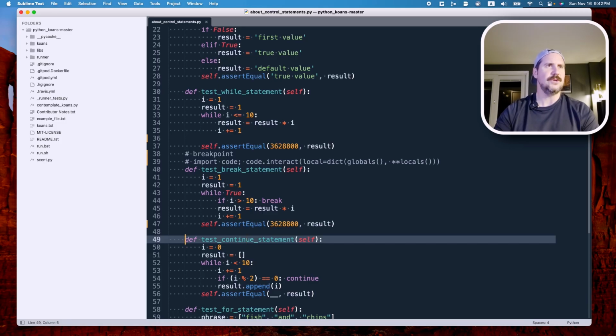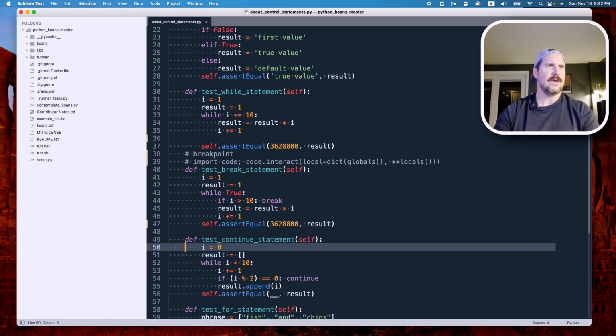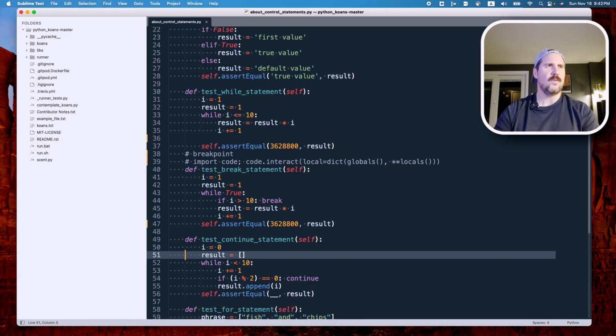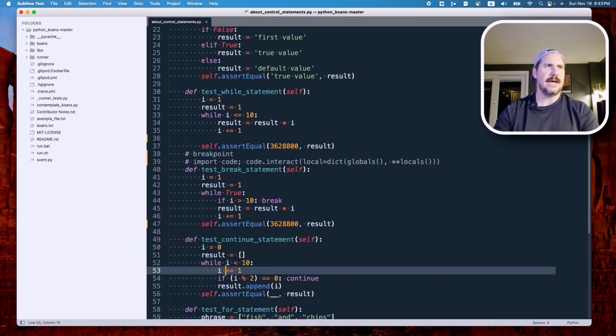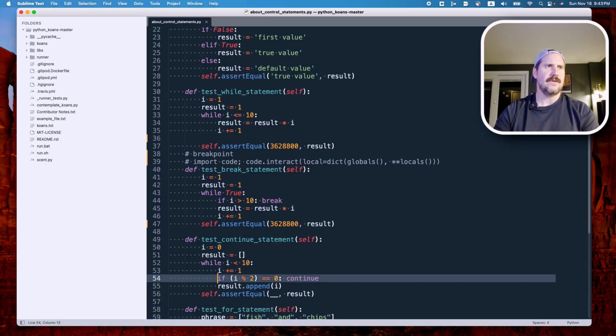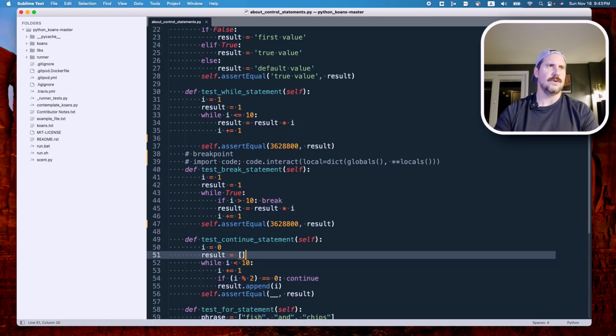Test the continue statement. Okay, so another tricky one. Let's see. We've got a variable on line 50, I, set to a value of the integer 0. We've got on line 51 a variable result set to an empty list. On line 52, we start a while loop that says while I is less than 10, increment I by 1, and then if I modulo 2 equals 0, continue. Then append I to the result.